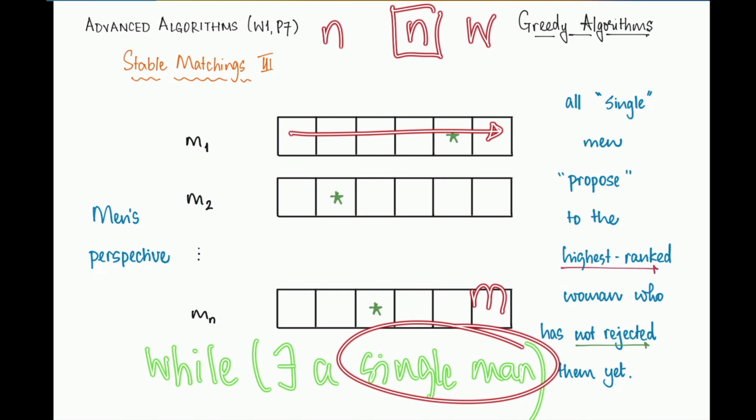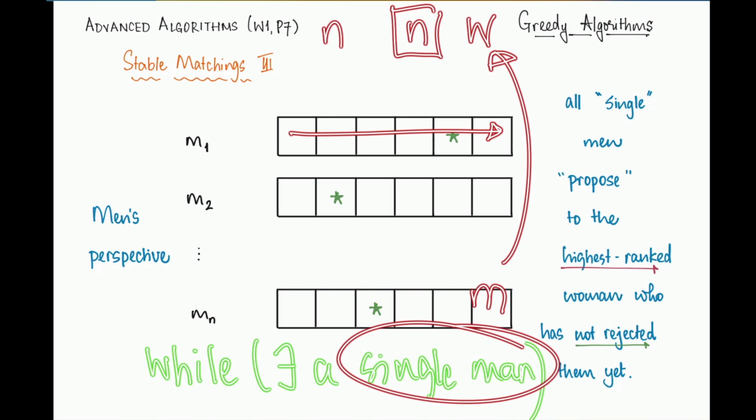So what happened when M proposed to W? Well, it's either one of two possibilities. Either W rejected M immediately, or W accepted the proposal but rejected M later. Either way, M was rejected by W because M did go further down his preference list, and in fact we are in this situation where M has actually been rejected by everyone. So in particular, M was rejected by W, either immediately or after some time.